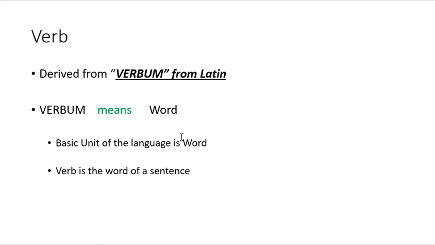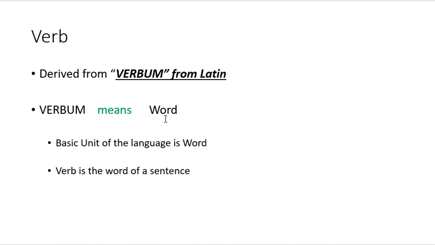But a question arises in my mind: why are other parts of speech like noun, pronoun, adverb not named on this word verbum? Why is verb named on verbum, which means word?